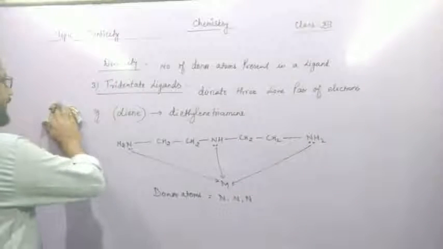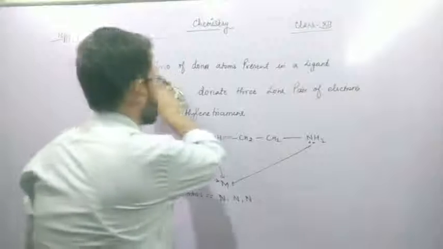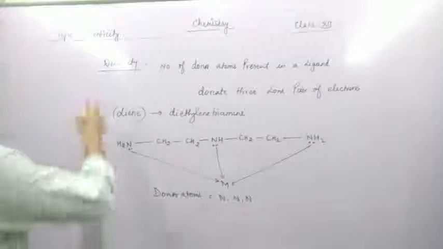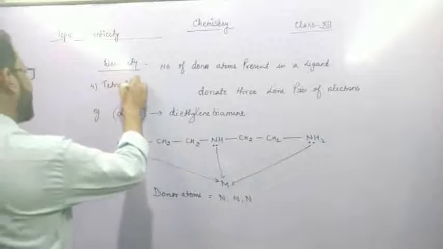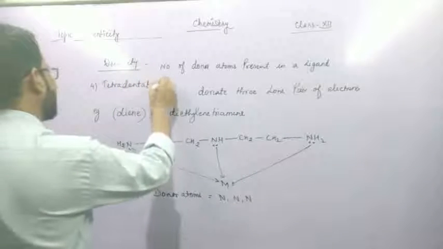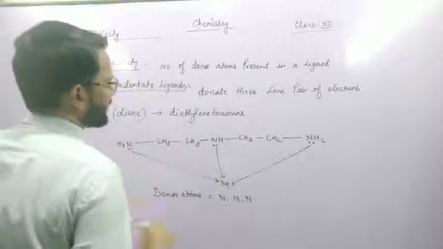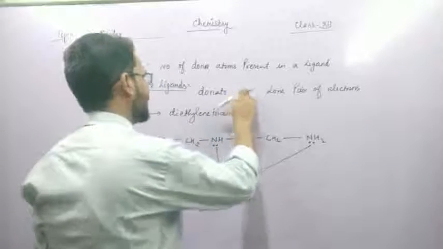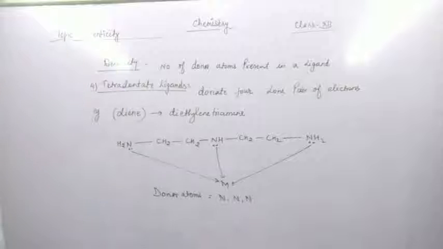Next is tetradentate ligands. Tetradentate means donating four lone pairs of electrons.